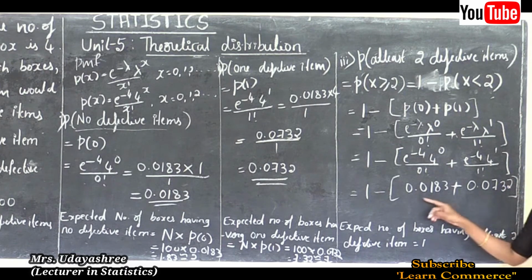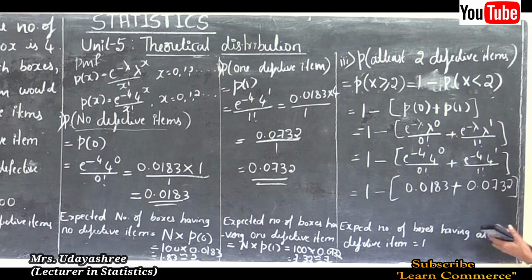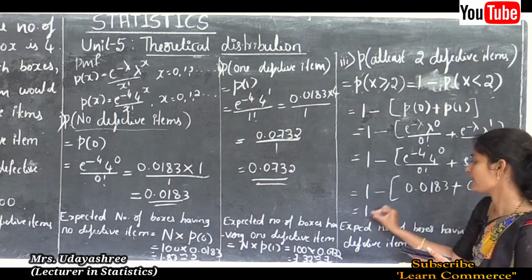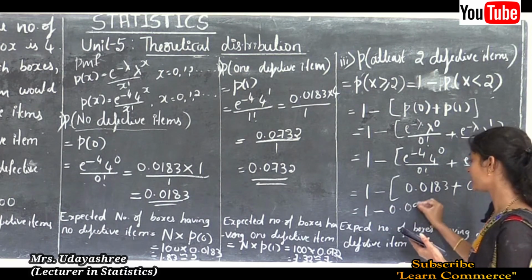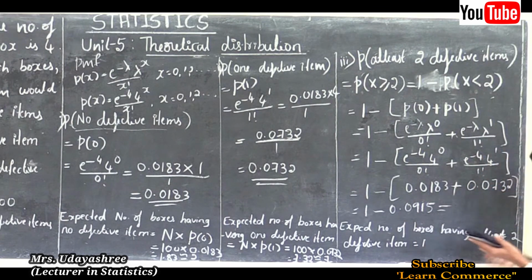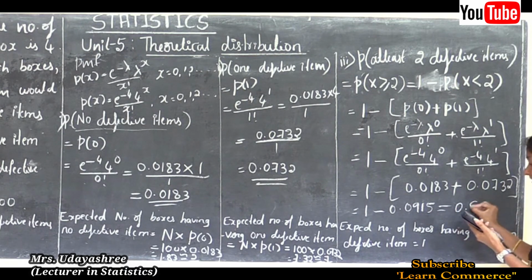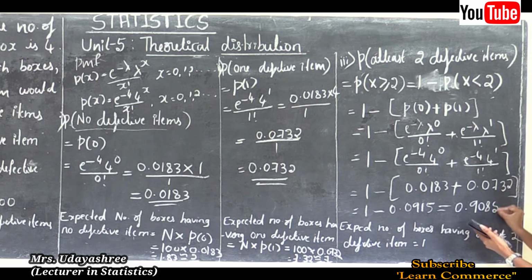Okay, I will calculate the sum of these two values, that is 0.0183 plus 0.0732, that is 1 minus 0.0915. Okay, this is equal to 1 minus 0.0915 is 0.9085.